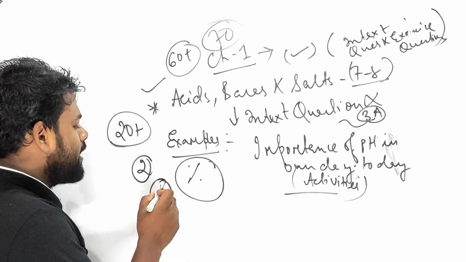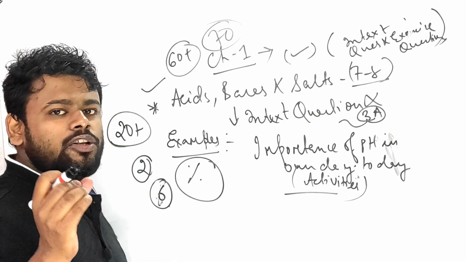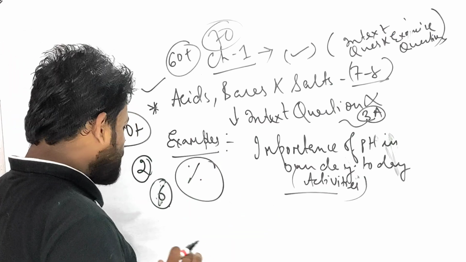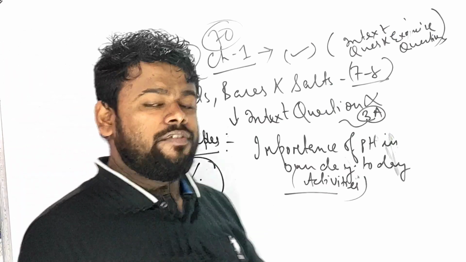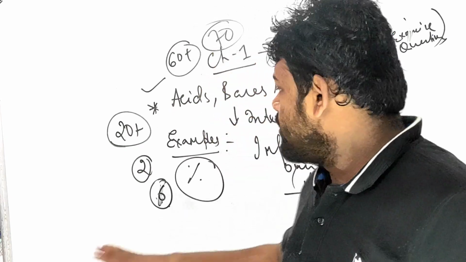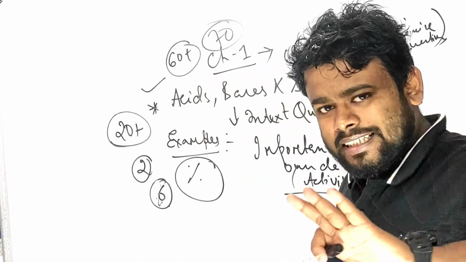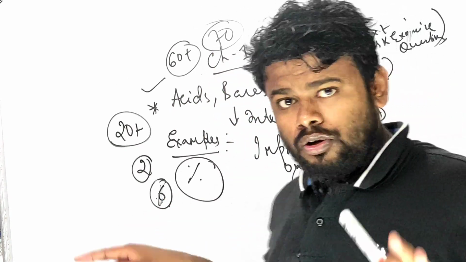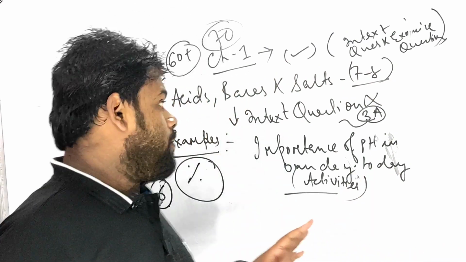in which 5 or 6 marks you will be getting, in which 4 मार्क का 1 होने वाला, 2 मार्क का 1 होने वाला है पक्का. In which you will be getting empirical formula, molecular formula, and say a very goodbye to the percentage. No need of doing those. Only vapor density, molecular formula, empirical formula.